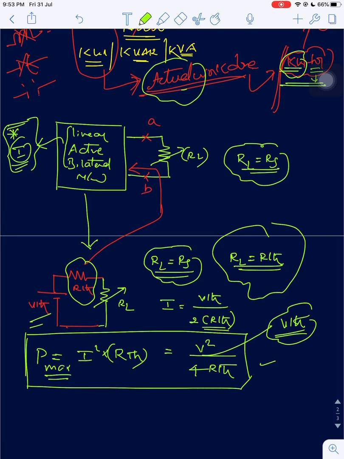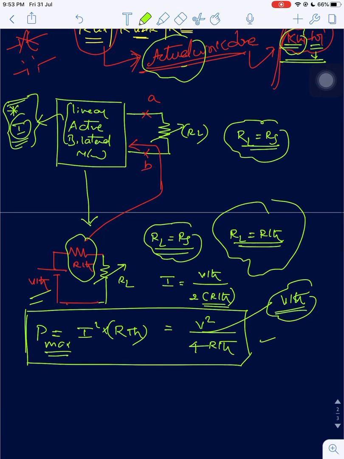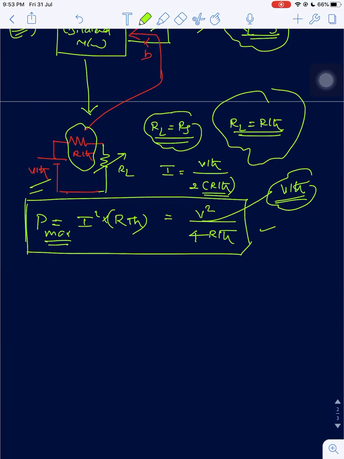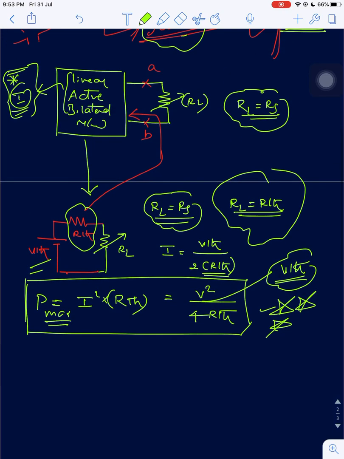Actually, there is a derivation for this, which is not necessary for GATE. It may be asked in IES, for example, to derive the maximum power transfer equation. So this is the formula we are using, and I recommend you learn this concept. Let me write the formulas for you.